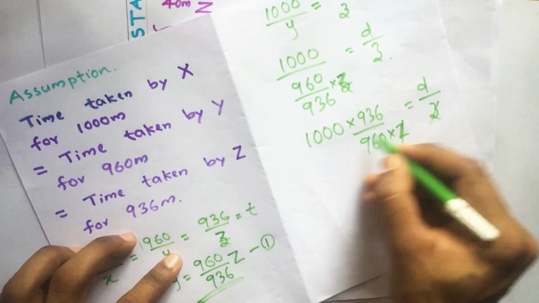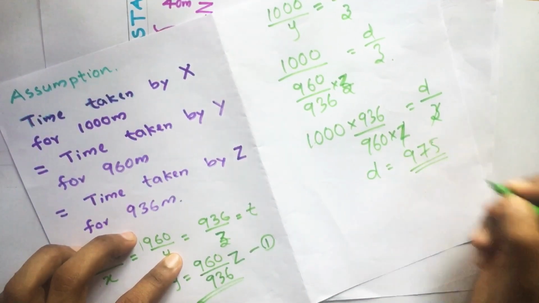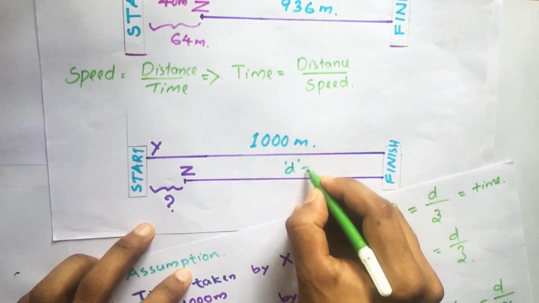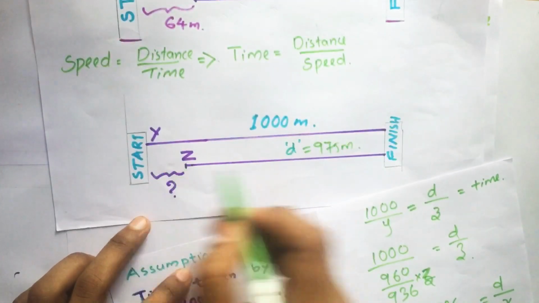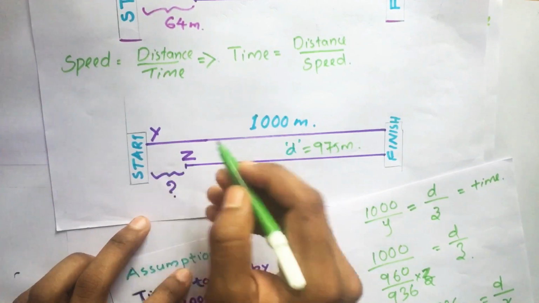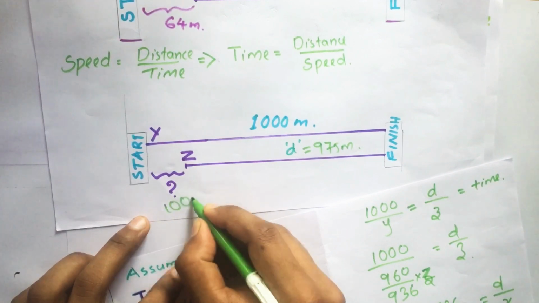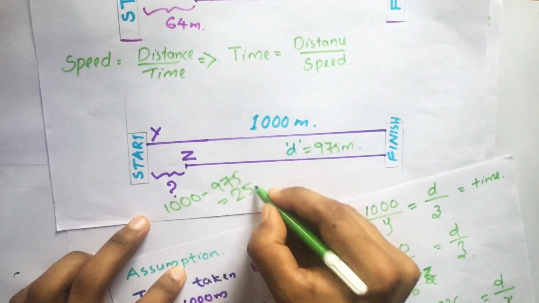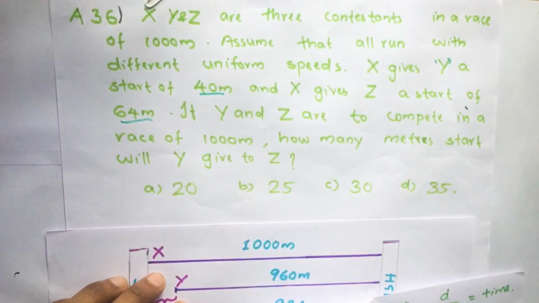Then after simplifying this we get d equals 975. That means in this race Z has to run 975 meter. So the start given by Y equals 1000 minus 975, we get 25 meter. Our answer is option B, 25.